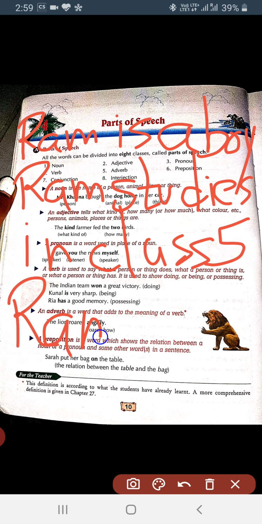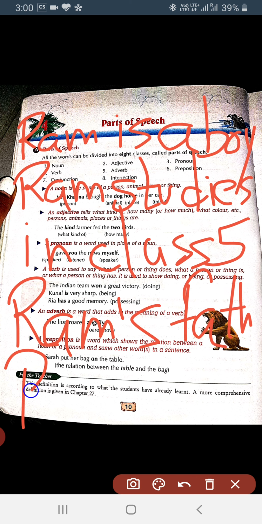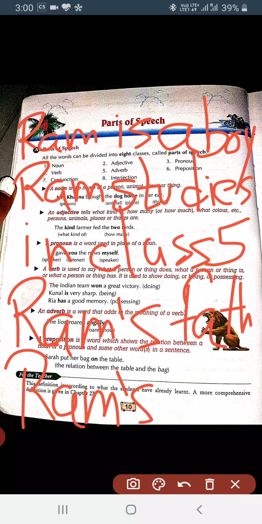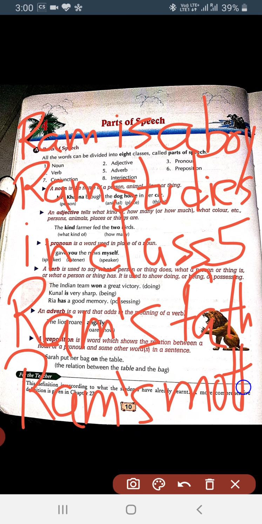Ram's father's name. Ram's mother's name. Means in each and every sentence we can see that Ram is repeated. So it makes the sentence ugly. It doesn't make the sentence creative.